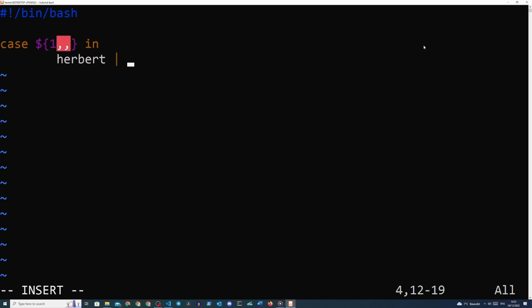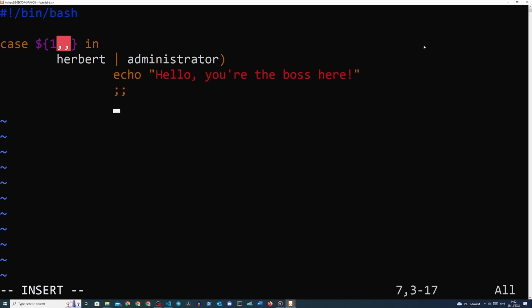So username, space, pipe symbol, space, and then another username, for example, the administrator. And then we close the bracket, and then we define what we want to say or do here. So you want to say something like, oh, you're the boss here, welcome again, like we did in the previous exercise. And then we close this option with double semicolons.